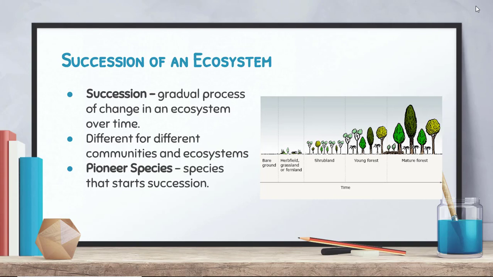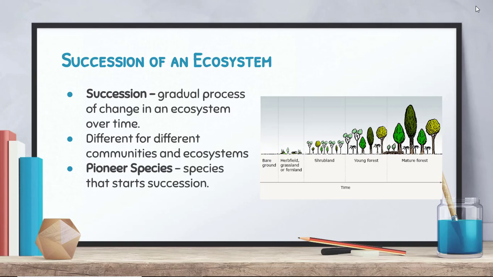That is the process of succession, or the gradual process of change in an ecosystem over time. Succession is different for different communities and ecosystems. So the different species that will exist there may be different in different ecosystems.